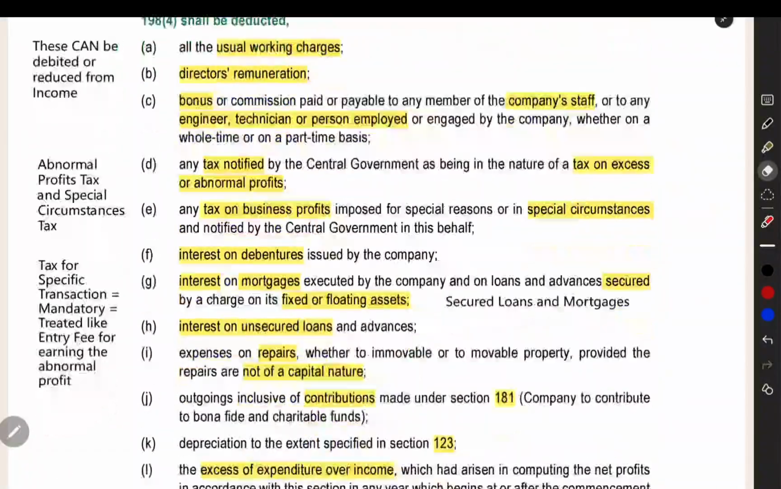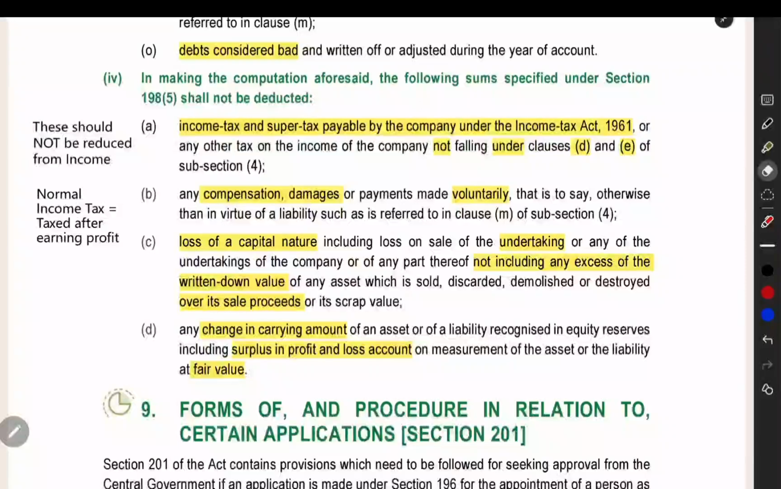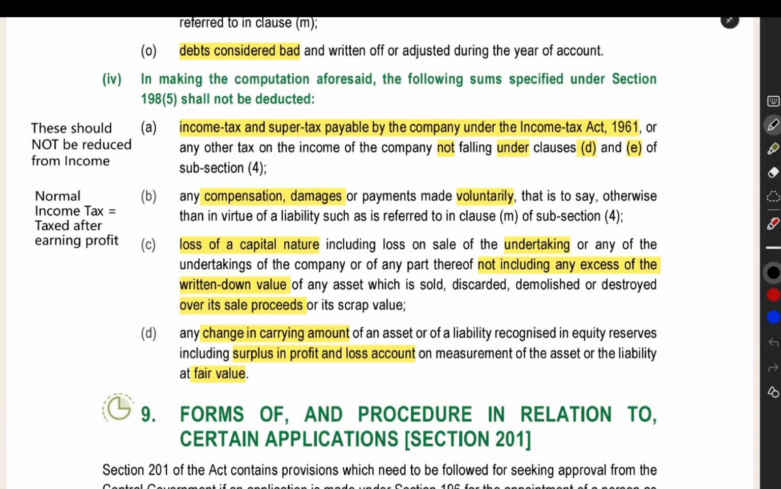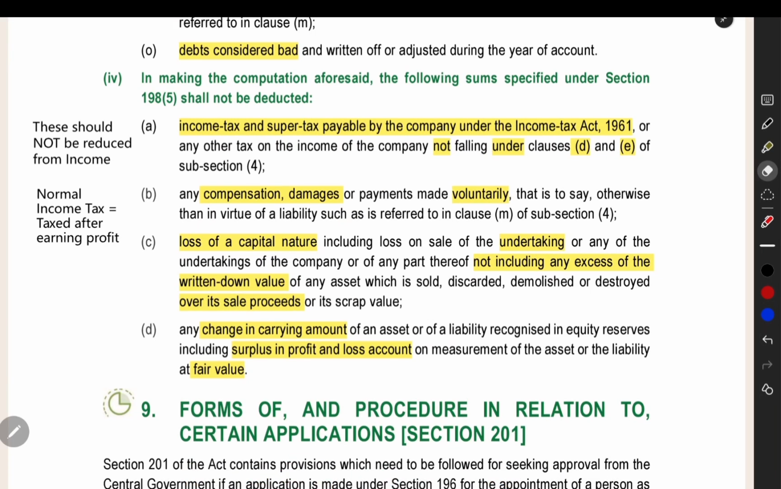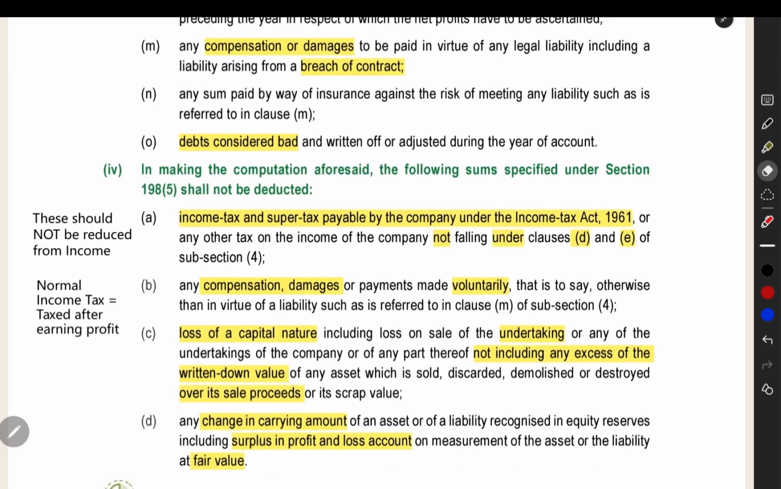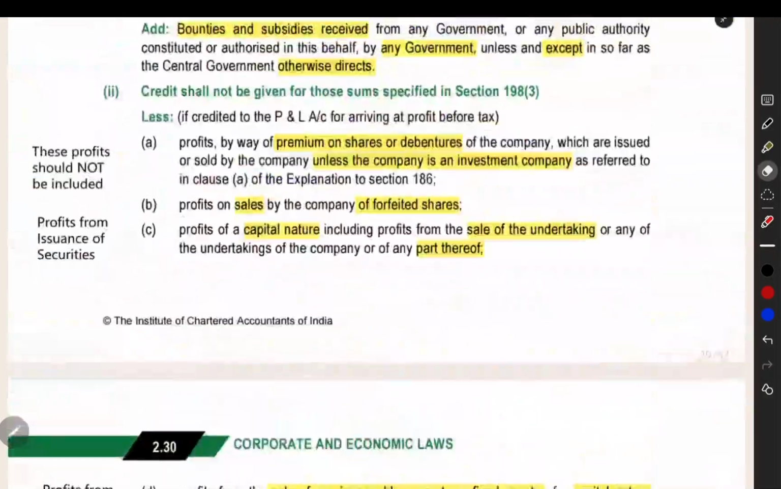These are allowable expenses. Next, the third category is expenses which are not allowed. Normal income tax and super tax payable by the company under the Income Tax Act, that you should not consider under the net profit. You should not reduce it. Now the next thing is any compensation or damages which is paid voluntarily, that also you should not take. And then profit of capital nature also you should not consider. Loss of capital nature also you should not deduct. And then change in carrying amount, some revaluation loss, that also you should not consider for calculating the net profit under section 198. This is the overview of section 198 profit.